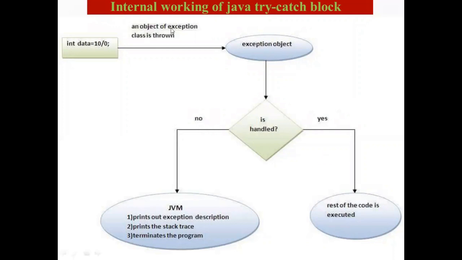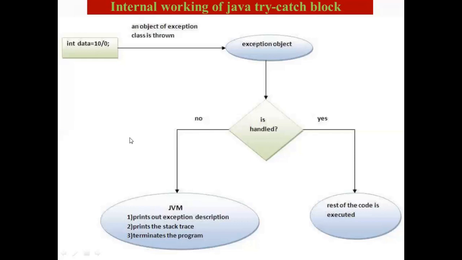In that case, an object of the exception class is thrown, and the JVM, which is an acronym for Java Virtual Machine, which is an interpreter, will first check for the exception, whether it is handled or not. If an exception is not handled, then the JVM provides a default exception handler that performs the following tasks.